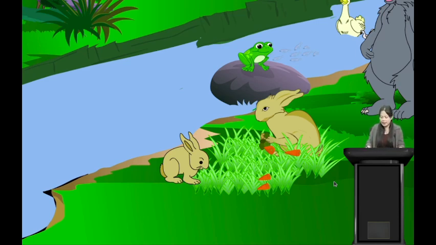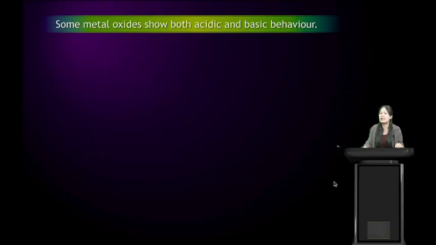We call them amphibians, right? Similarly, some metal oxides show both acidic and basic behavior. We have discussed that metal oxides are basic in nature and non-metal oxides are acidic in nature. However, some metal oxides show both acidic and basic behavior.